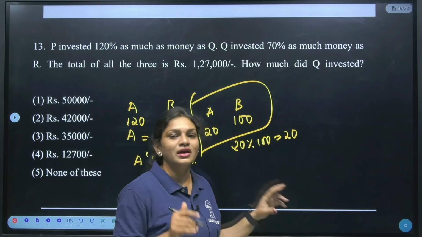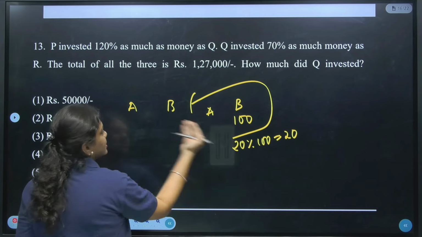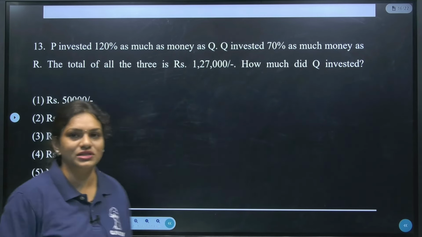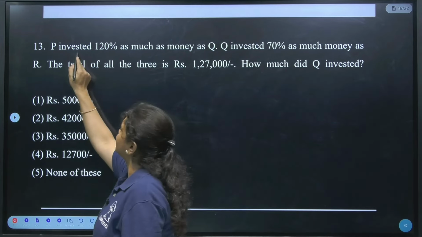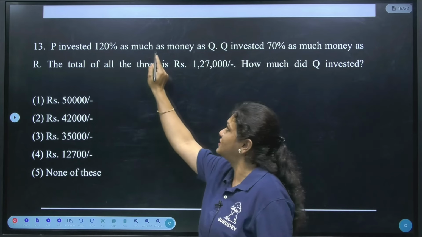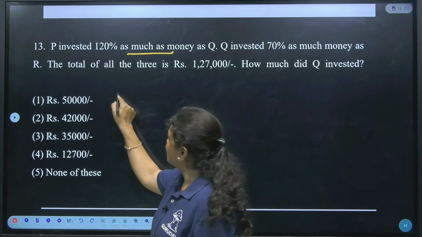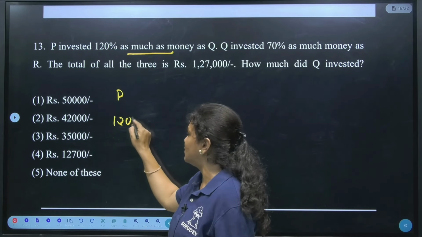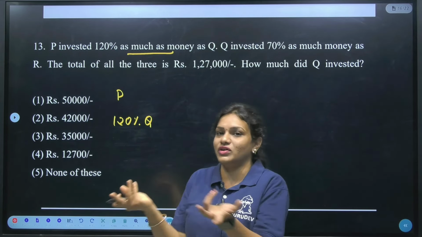Is it clear? I hope it is clear for everyone. So based on this logic, just try to solve question number 13. Is it clear? Yes. Now what they are saying: P invested 120% as much money as Q. Whatever the investment of P is, it is 120% of Q. Whatever Q is, we don't know.